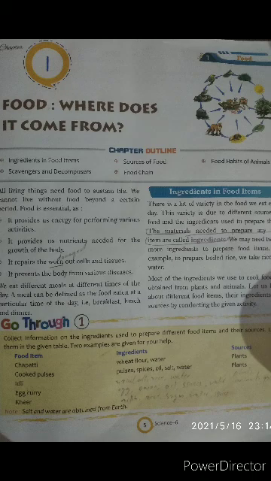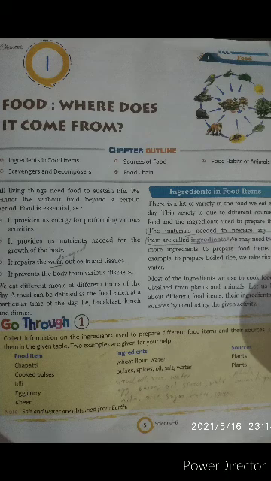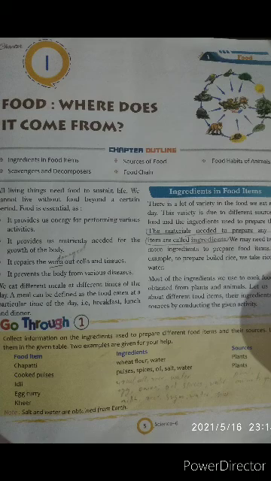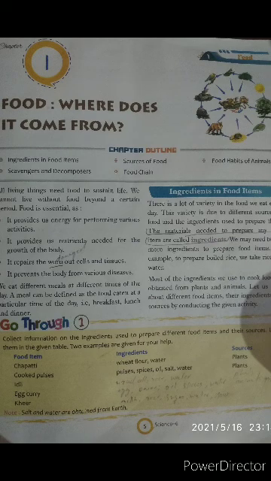See, next paragraph. We eat different meals at different times of the day. A meal can be defined as the food eaten at a particular time of the day. For example, breakfast, lunch and dinner. You know these are at different times: morning, afternoon, evening and night. 3 meals in a day: breakfast, lunch and dinner. Okay, next we are going to study the ingredients in food items.